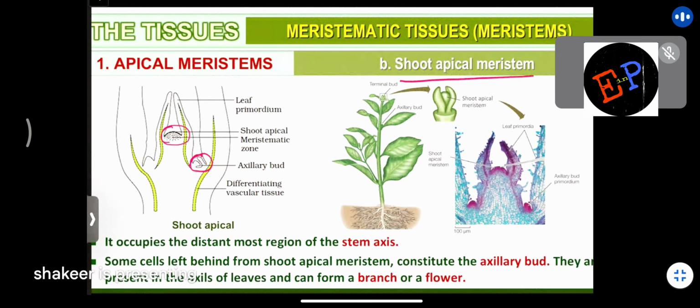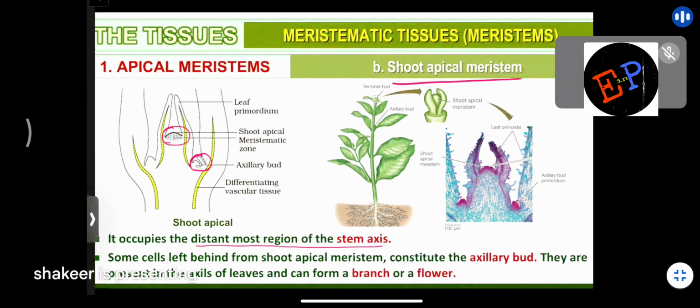So it occupies the distant most region of the stem axis. What is meant by distant most region of the stem axis? Topmost part of the stem. Topmost part of the stem is nothing but the distant most region. So some cells left behind from the shoot apical meristem constitute the axillary bud. That's what we have studied now. Some cells are left behind from the shoot apical meristems.